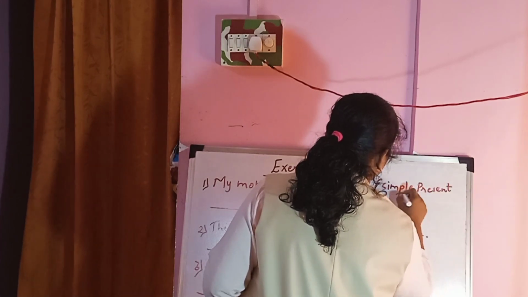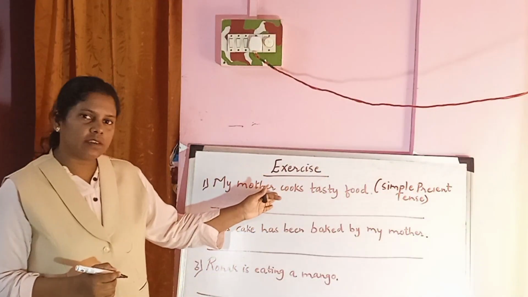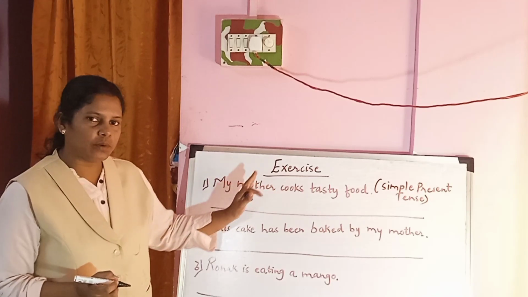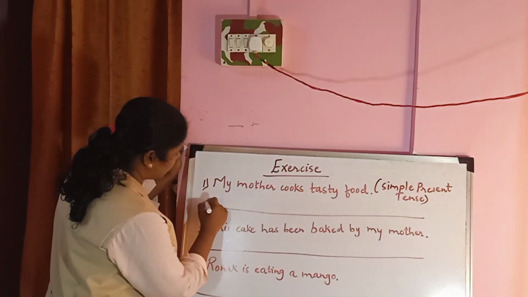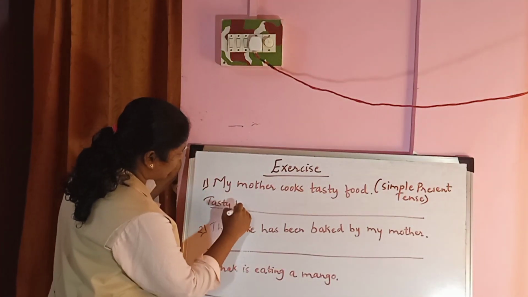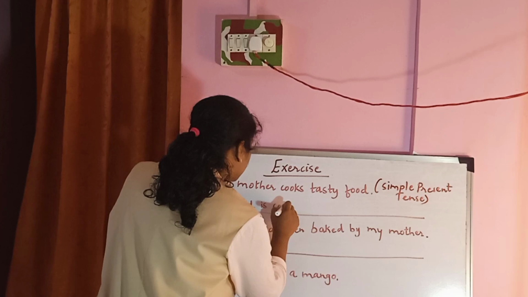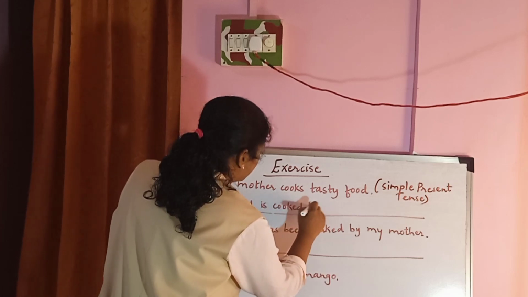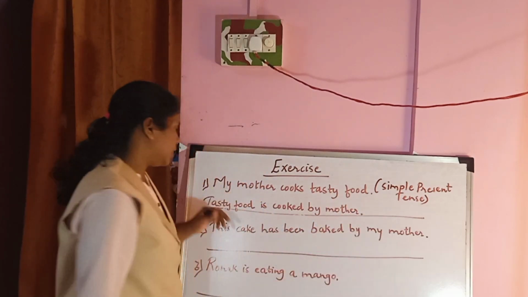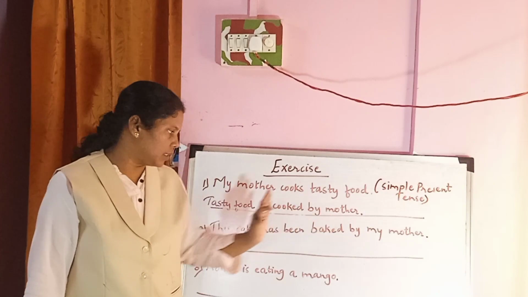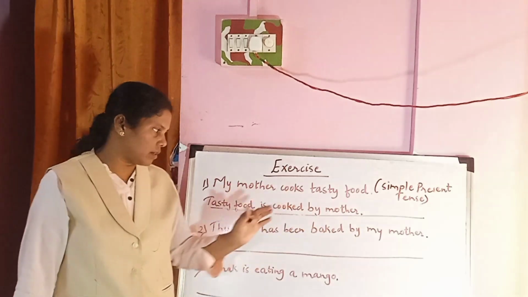The first thing that we have done is we have identified the tense correctly. Second one is that we will have to change the sentence from active to passive voice. My mother cooks tasty food. How we will change it? Tasty food, object, will become the subject. Tasty food is cooked by my mother. Is plus past participle of the verb plus object.